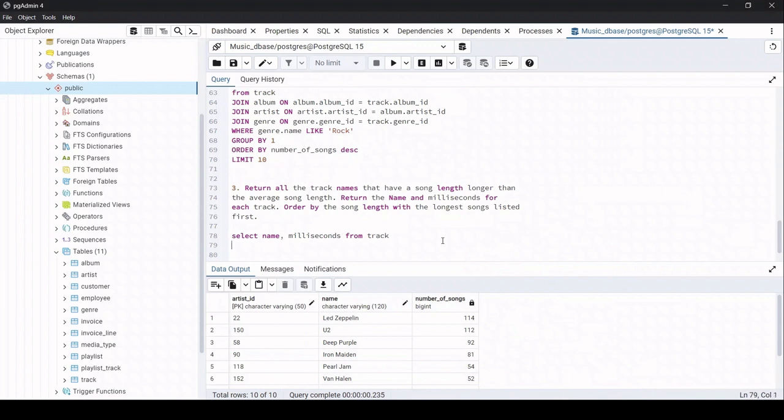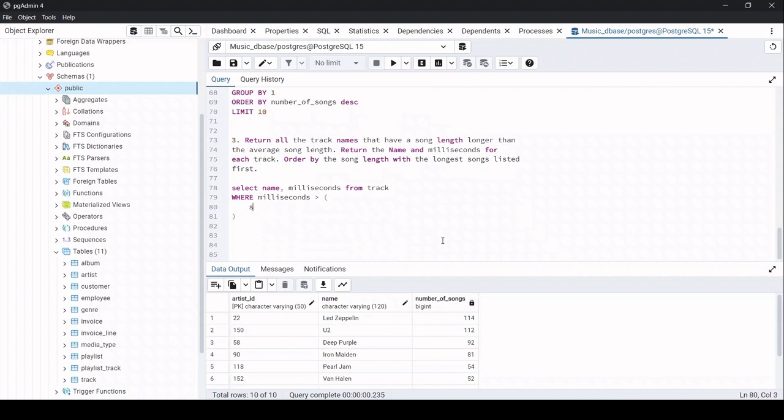Now we use a where clause where the milliseconds should be greater than the average of milliseconds, right? So for that we will again put a subquery, select, we use the average function to find the average of milliseconds as average track length from the track table, okay?